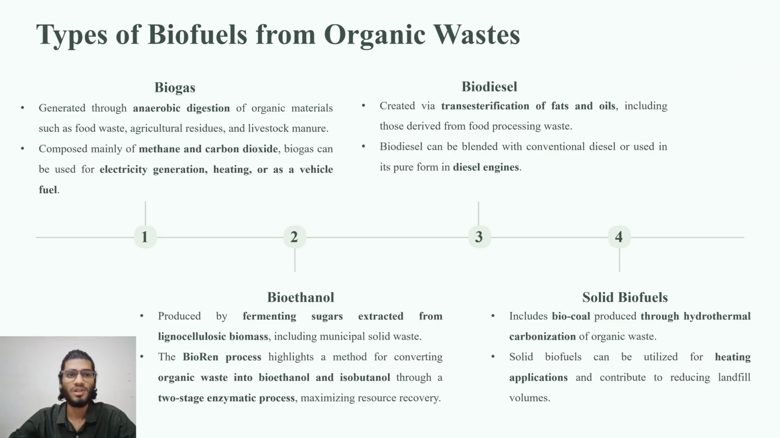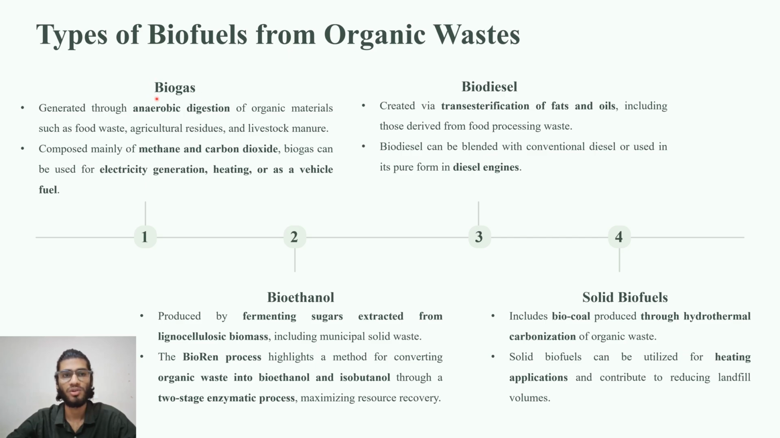So moving further, we will now discuss types of biofuels from organic waste. Before this, we discussed types of biofuels based on the feedstock used for production. Now we'll discuss the different types of biofuels we obtain from organic waste. There are mainly four kinds: biogas, bioethanol, biodiesel, and solid biofuels. We'll discuss them.